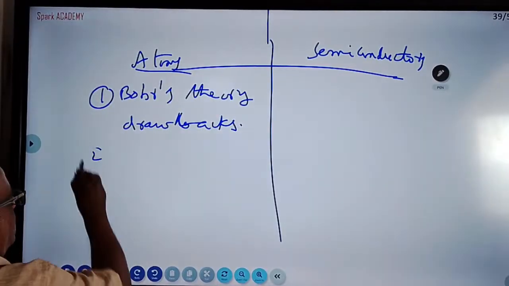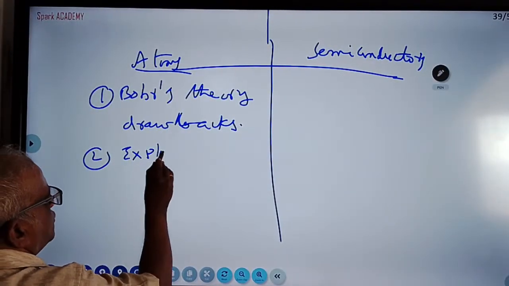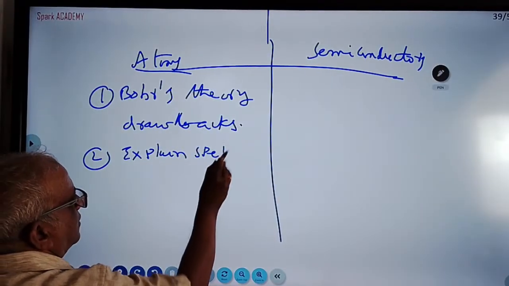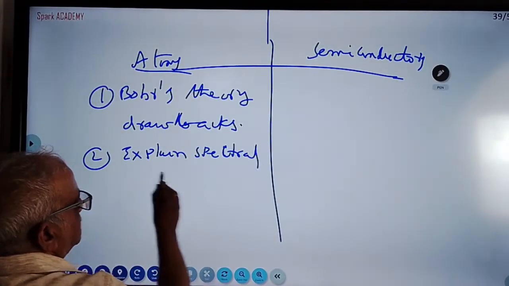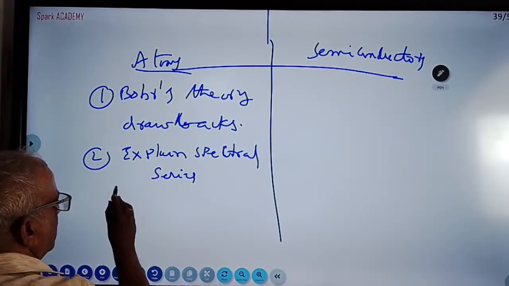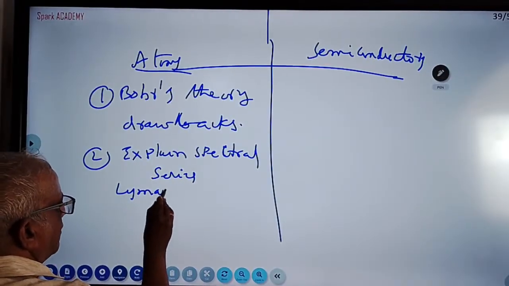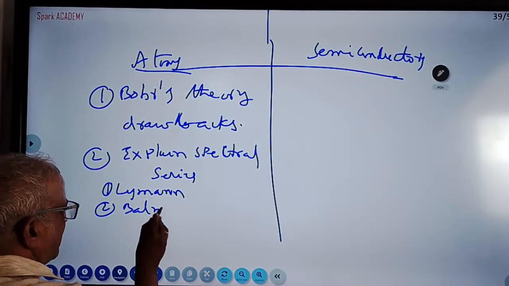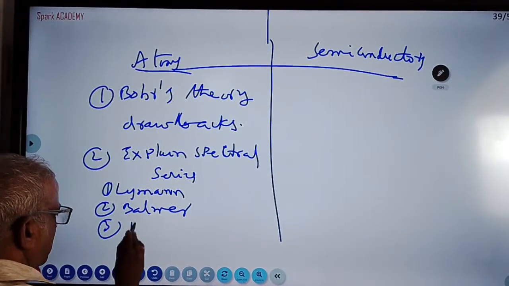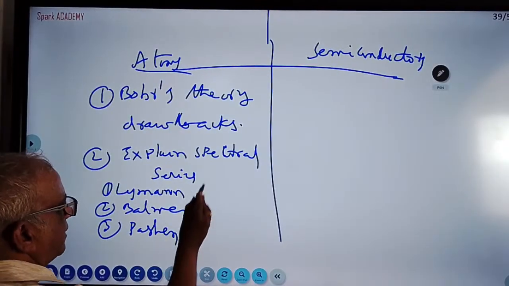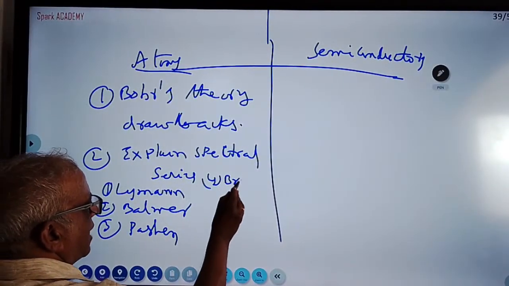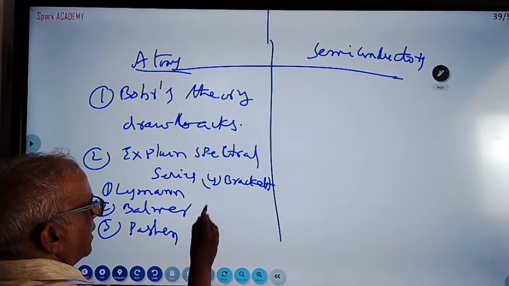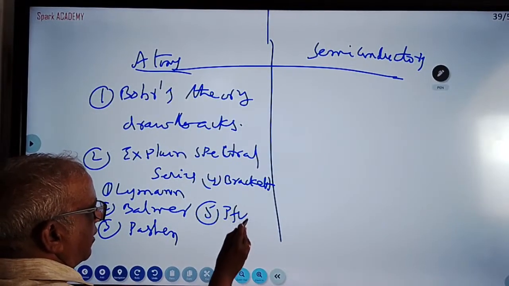The second one is explain spectral series. That is what you are learning in chemistry. Spectral series. One is the Lyman series. We have Lyman, then Balmer, Paschen, etc. Then Brackett, and then Pfund series.